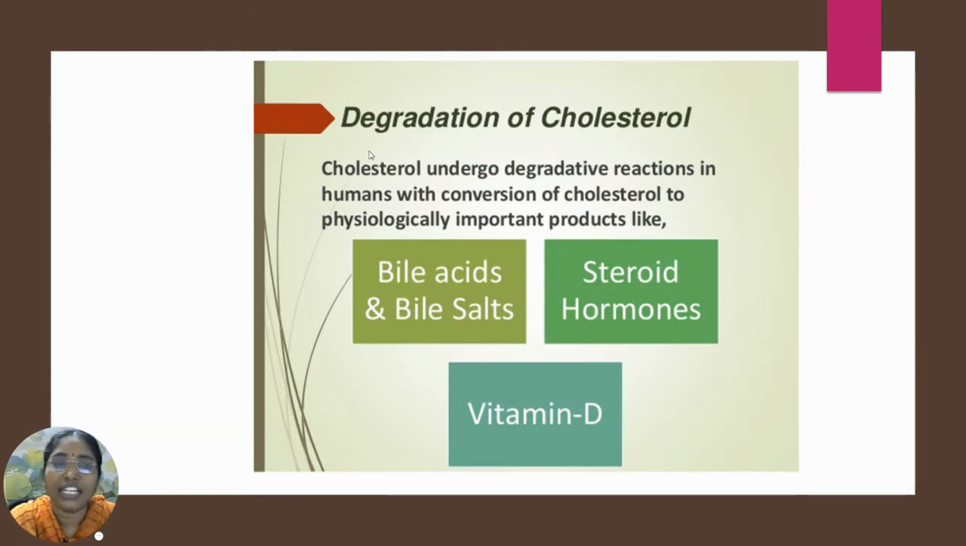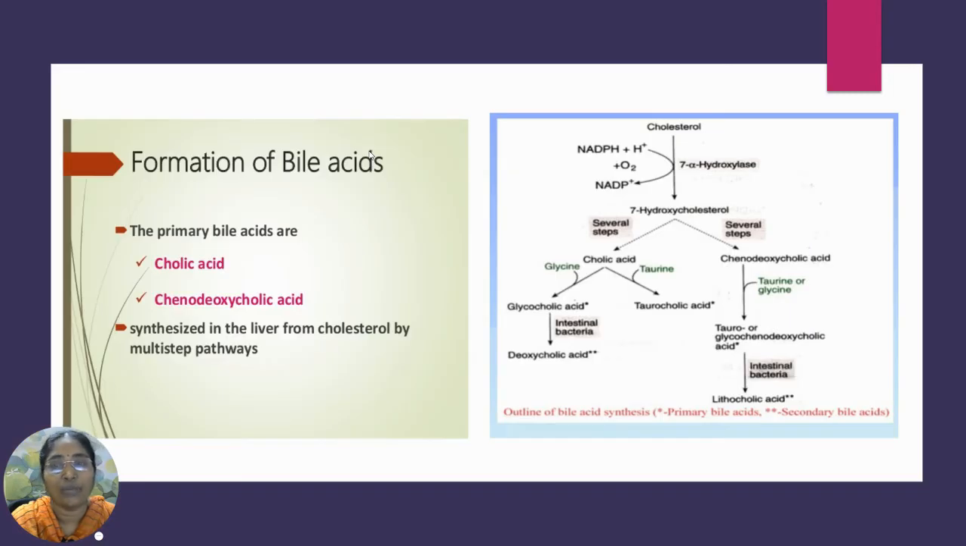Let's go into the topic, the degradation of cholesterol. Cholesterol undergoes degradative reactions in humans with conversion of cholesterol to physiologically important compounds like the bile acids and bile salts, steroid hormones, and vitamin D. We will go one by one. First, the formation of bile acids. The primary bile acids are cholic acid and chenodeoxycholic acid. These two bile acids are synthesized in the liver only from cholesterol by multiple steps.